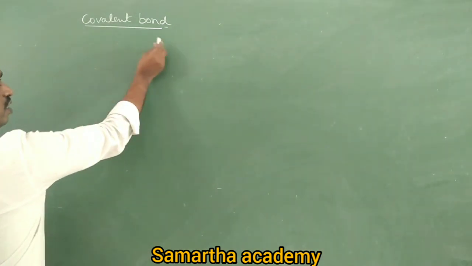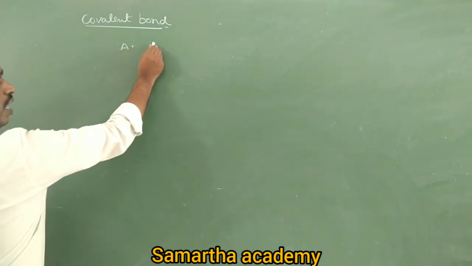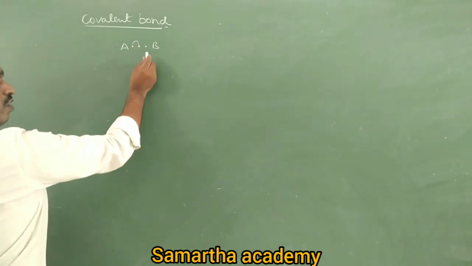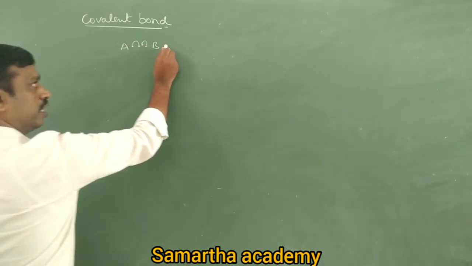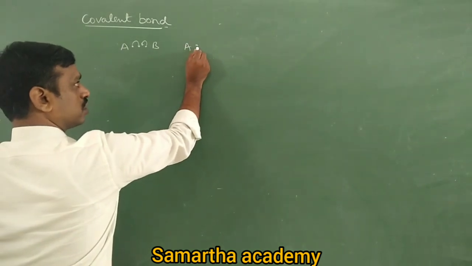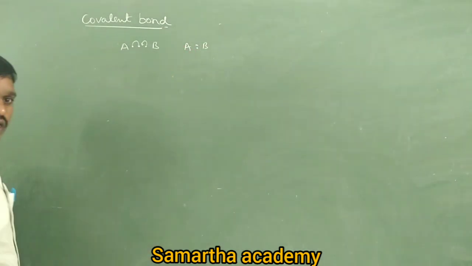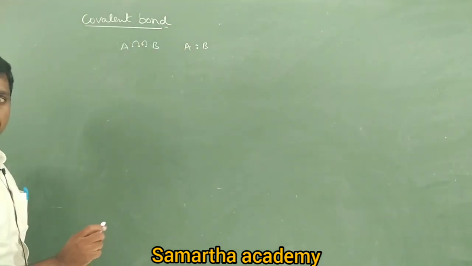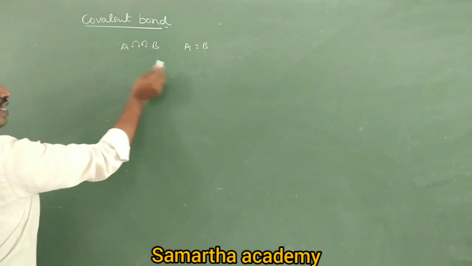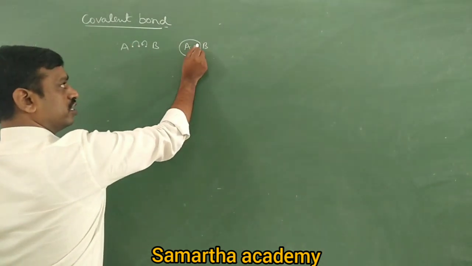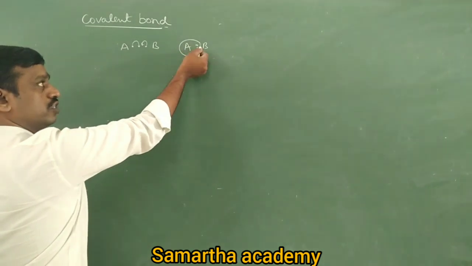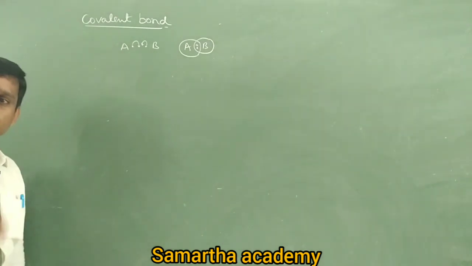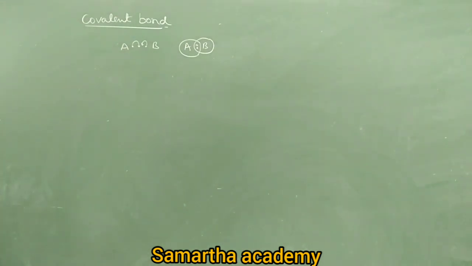For example, take atom A, which has one electron, and atom B, which has one electron. Atom A contributes its one electron, and atom B contributes its one electron. So two electrons are contributed now. But atom A requires two electrons, and atom B requires two electrons each for stability. Therefore, after contributing one each, they share. Atom A feels these two electrons are its own, and atom B also feels they belong to B. But actually, those two electrons belong to both atom A and atom B.